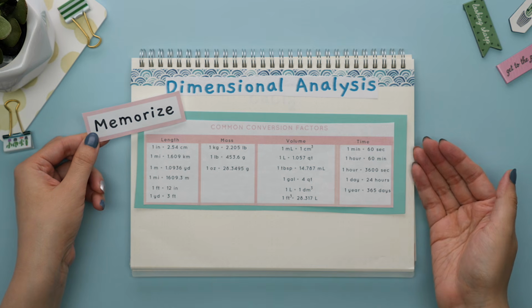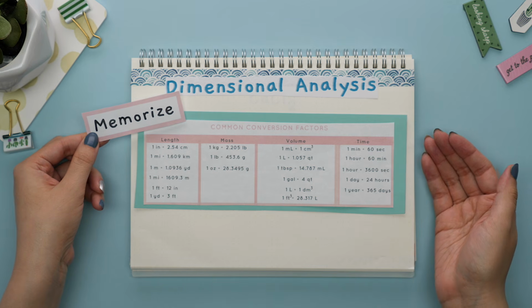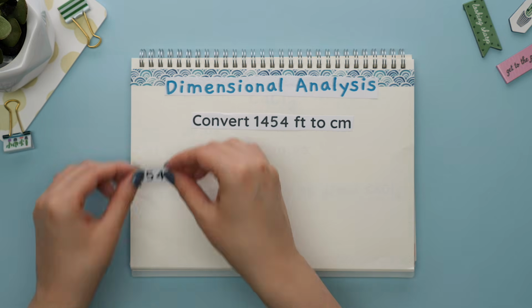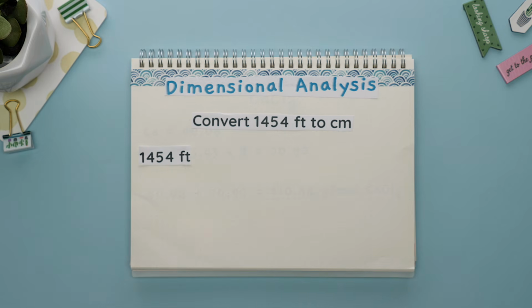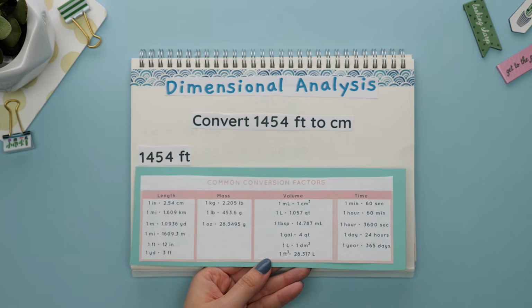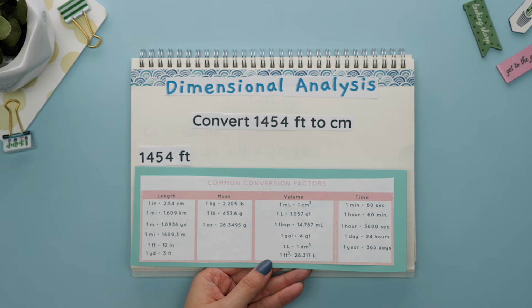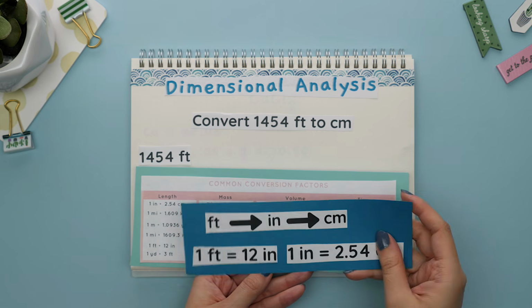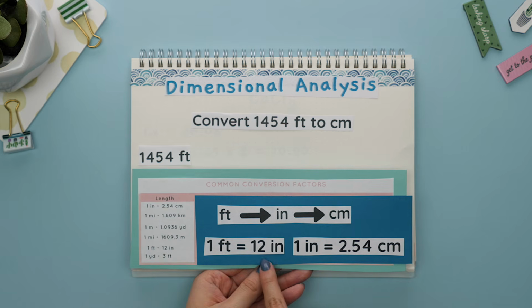Here are some common conversion factors you will see. Let's do an example now. We will start with our given feet, and now we have to pick a conversion factor that has feet in it. So the only one we see is this one. This is our first conversion factor.